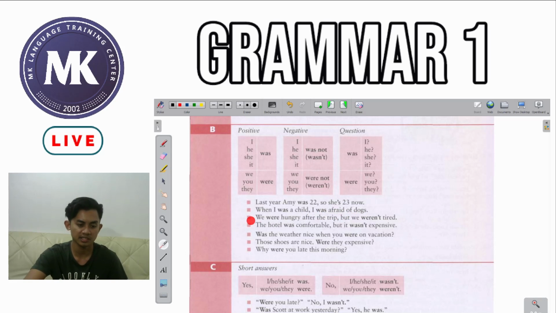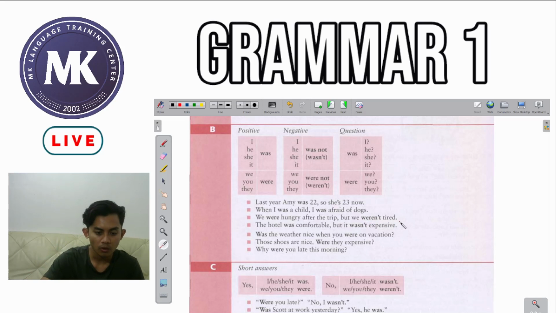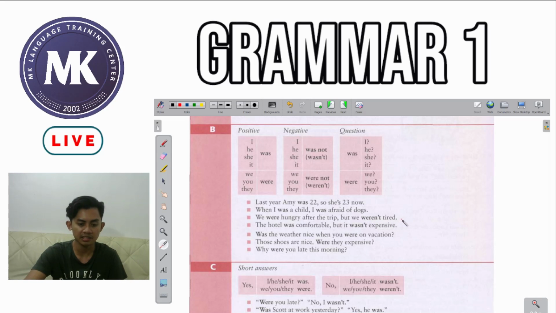Okay, so next sentence. We were hungry after the trip, but we weren't tired. Now in this sentence, you can see both positive and negative statements being used. For the first part, we have we were hungry after the trip.